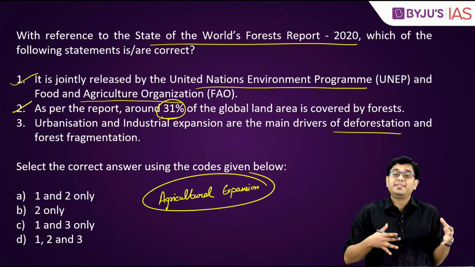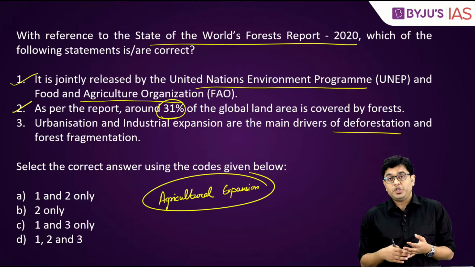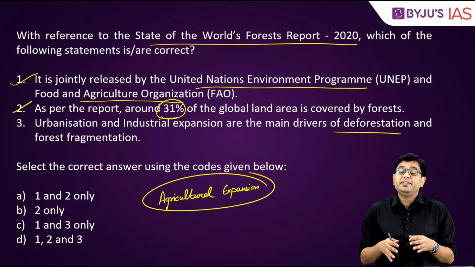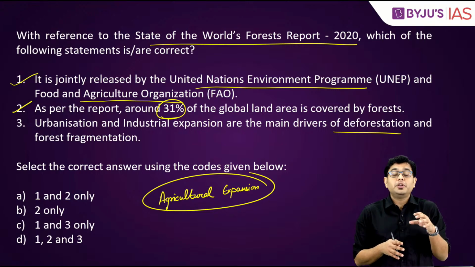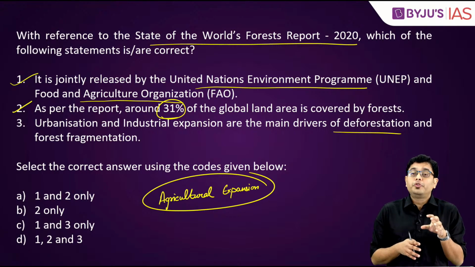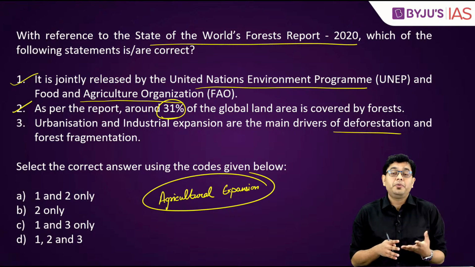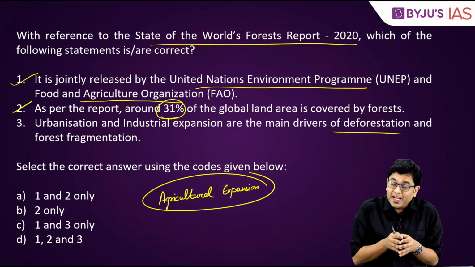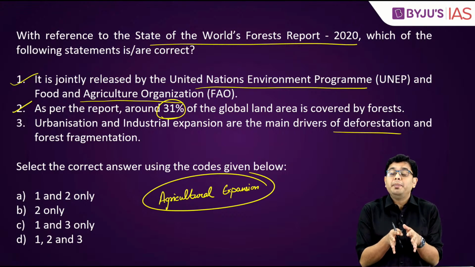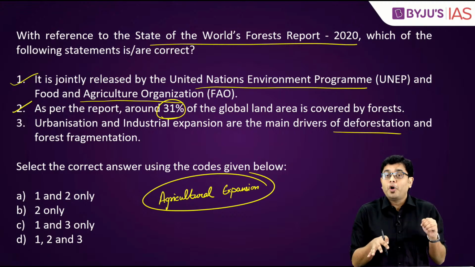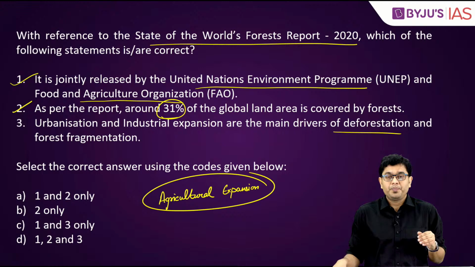I just gave you the example of Indonesia and Malaysia. Similar activities are also being observed in the region of Congo and also in Amazon rainforest in Brazil. So, agricultural expansion is becoming one of the most important factors for deforestation.